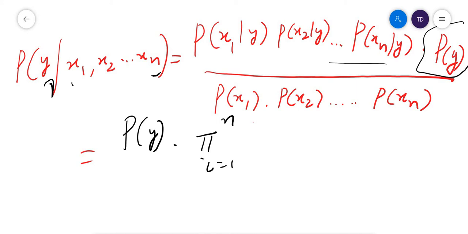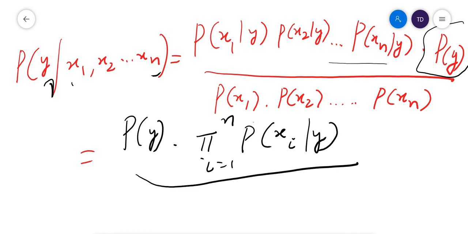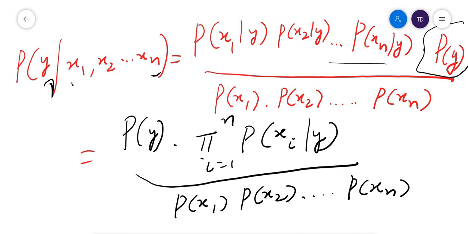So this I can write as probability of xi conditional on y, right? The whole divided by, again, probability of x1, probability of x2, up to probability of xn.